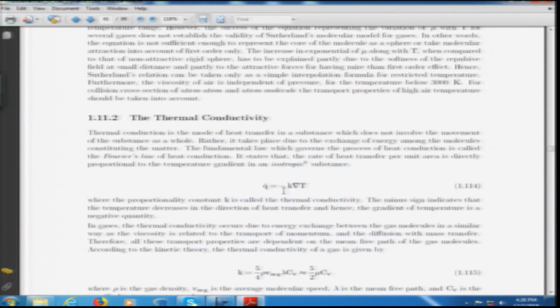and this exchange of heat among the molecules is given by the famous Fourier's law, which can be represented as q dot is equal to minus k gradient of T. This q dot is basically the rate of heat transfer per unit area, and k here is the coefficient of thermal conductivity. Again from the kinetic theory of gases, k can be represented as 5 by 4 times rho times V average times lambda times CV, which is approximately equal to 5 by 2 times mu times CV. That means k is also dependent upon the viscosity and the specific heat at constant volume.